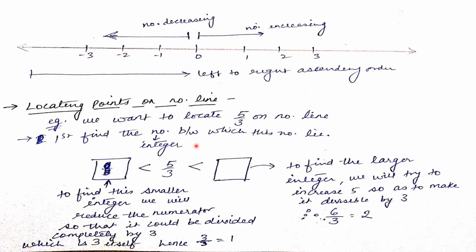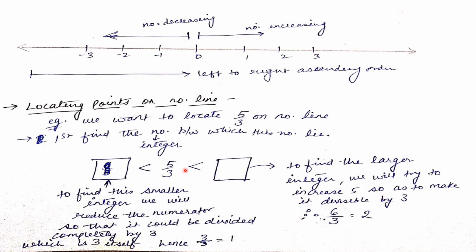Now, first of all I will write it like this: 5 by 3, then a box, an integer value I have to find here as well as here. So the value that I will find here will be more than 5 by 3, and this value will be less than 5 by 3. To find the larger integer, we will try to increase 5 so as to make it divisible by 3.